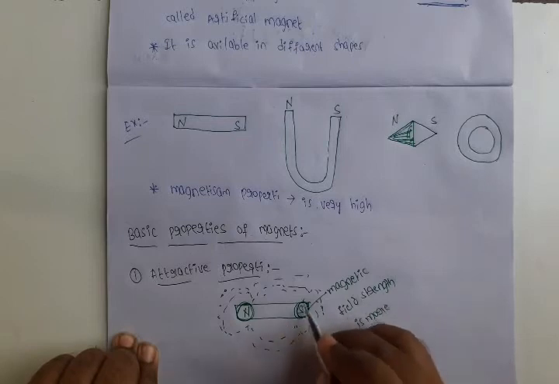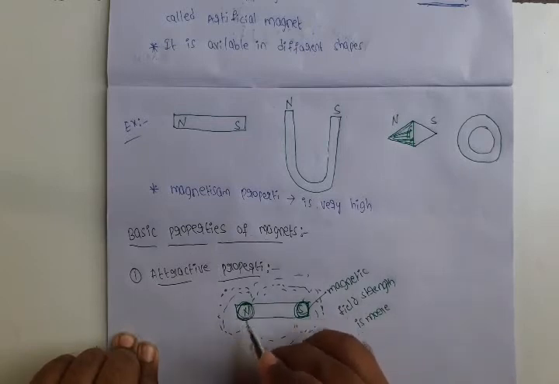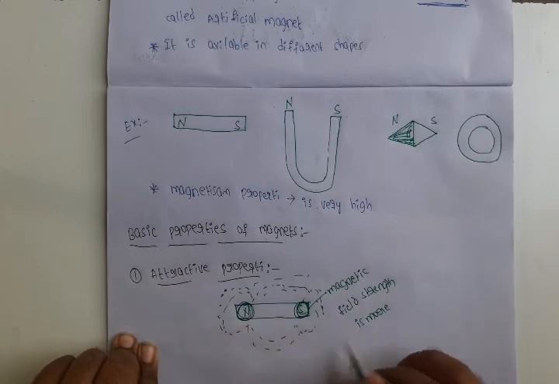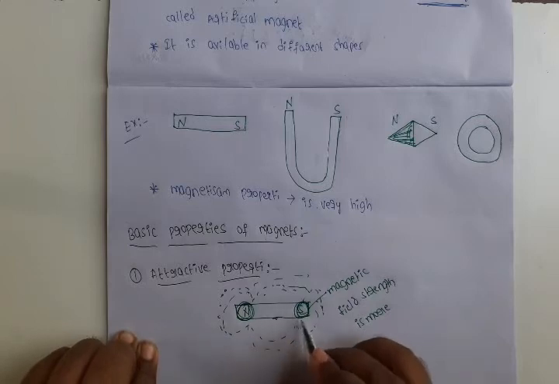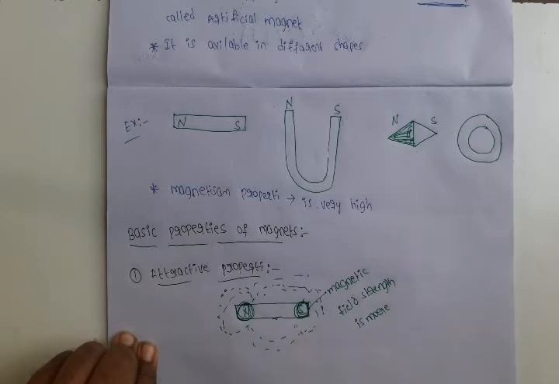Magnetic field strength means attraction of iron or cobalt particles is much more compared to the middle part. So that's why at poles the attraction of iron particles is more.